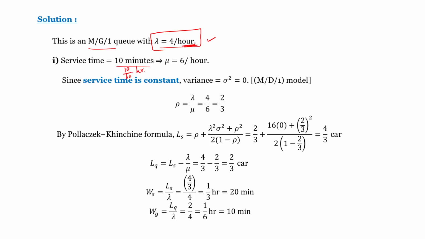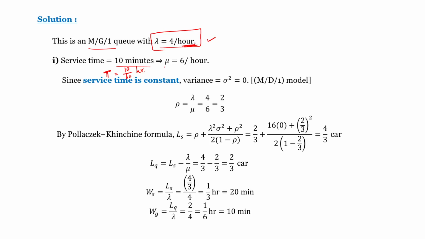The service time implies mu is 6 per hour. For one car, the service time is 1 by 6 hours, and its reciprocal is mu, so 6 cars per hour. This is the service rate. Since the service time is constant, the variance is 0. This is the M/D/1 model.